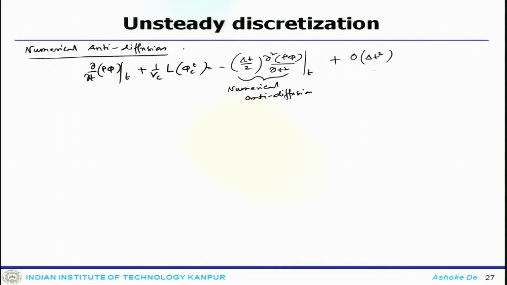So, this is the term which gets added to the system. Now, the second order differential term has the negative sign, which will lead to a negative diffusion or anti diffusion, which compresses the effects on the profile and is very similar to the downwind scheme in convective flows. This anti diffusion scales with the time step.